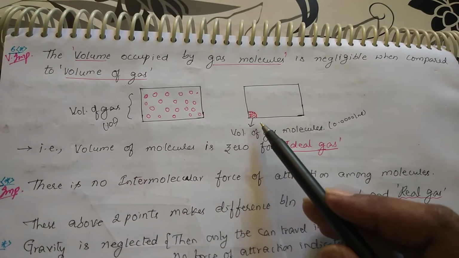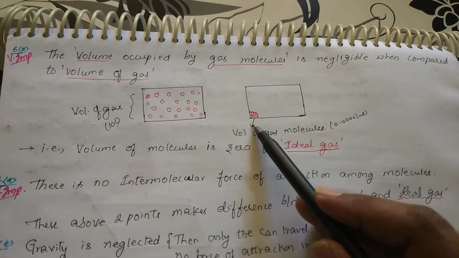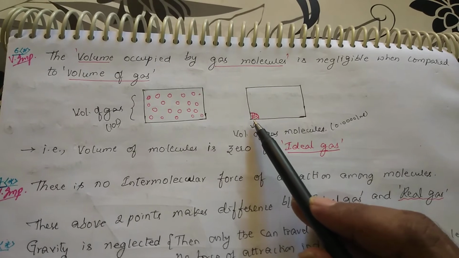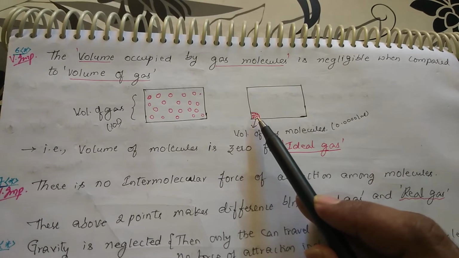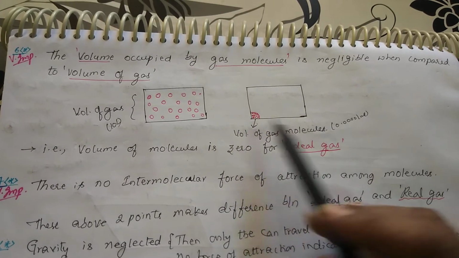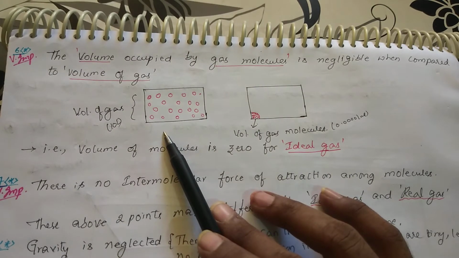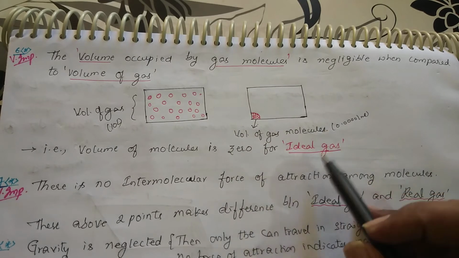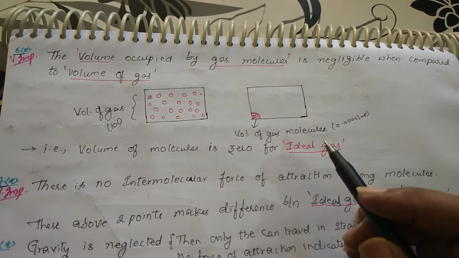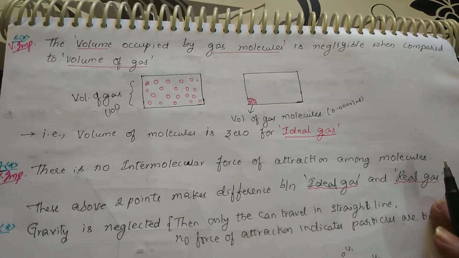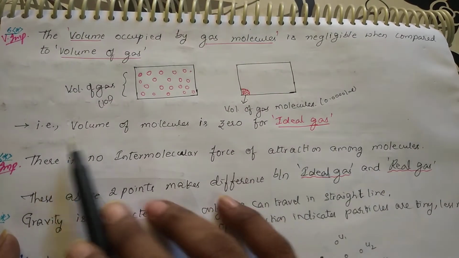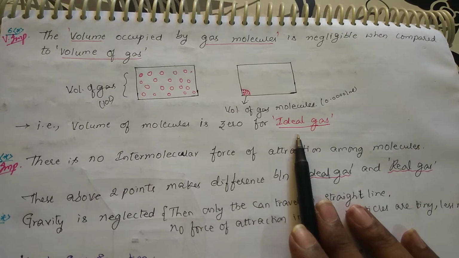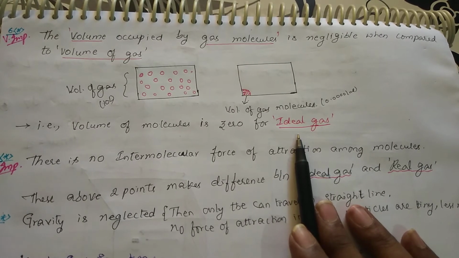As it is very small, it is neglected, which means the volume occupied by the molecules is 0 for an ideal gas.